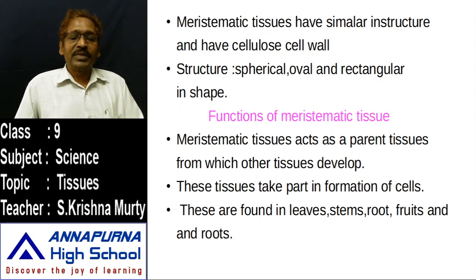Meristematic tissue acts as a parental tissue. Previously I told you that meristematic and permanent tissues are there. Those permanent tissues are derived from meristematic tissue. Whenever the meristematic tissue has lost its ability to divide, or its photosynthetic activity, it will turn into permanent tissue. That's why meristematic tissues are the parental tissues,